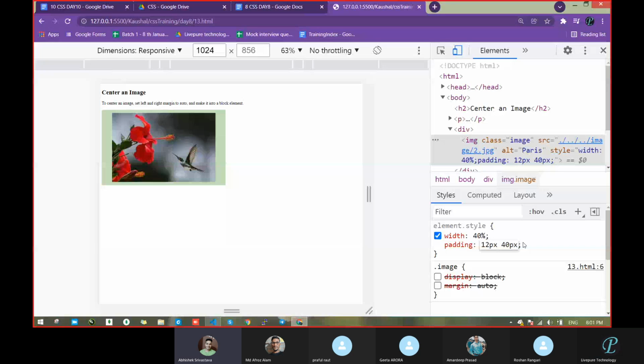Sir, what do we want, the image in the center, or where? Second. What are you telling? Second. Sorry, sir, what we want is the image in the center. In the center. Yeah.